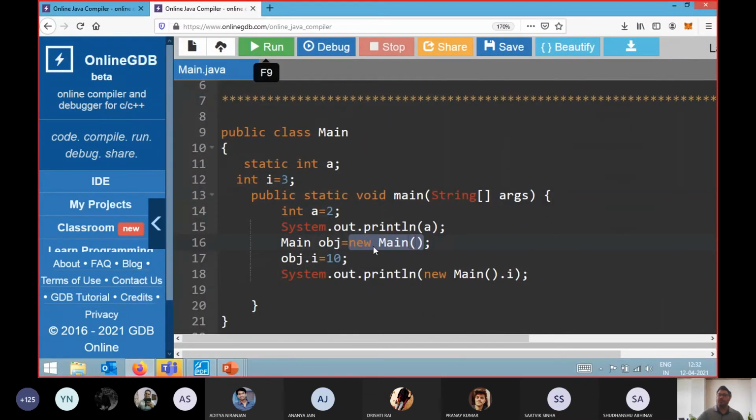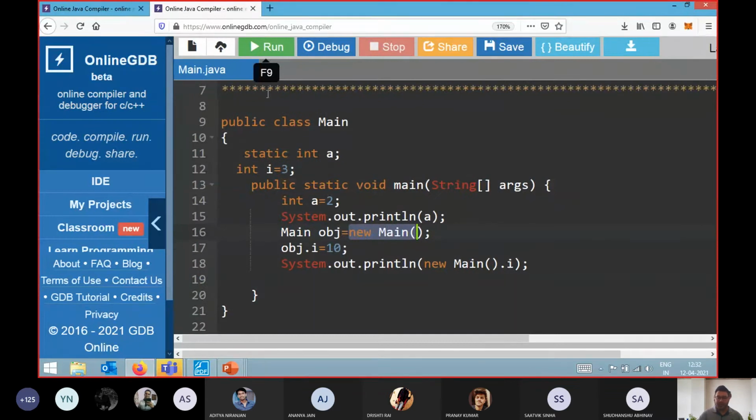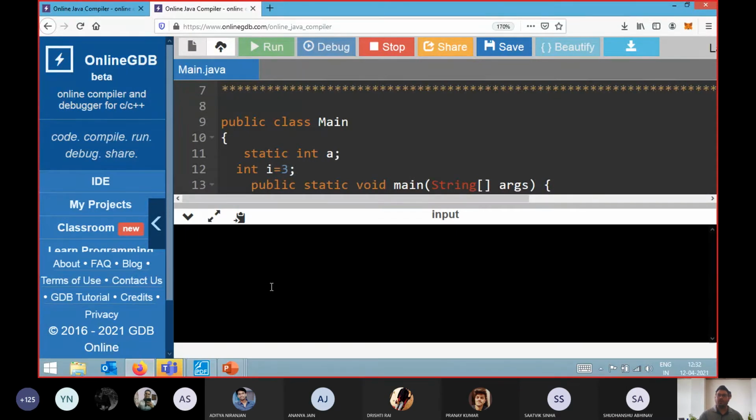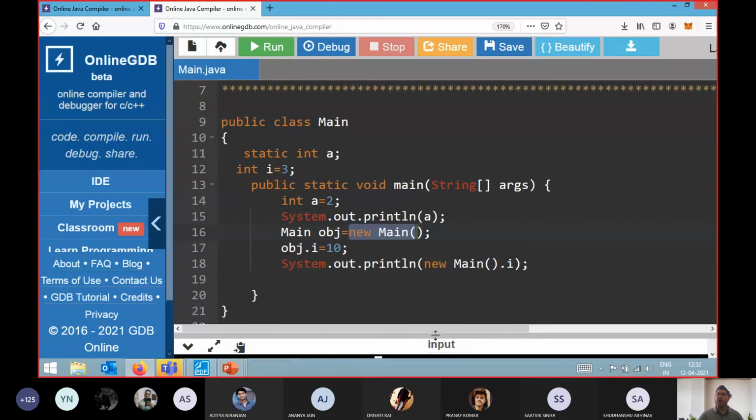Yes. What are we doing in this new main? We are creating an object. Okay, so let's see what output we are getting. I'm going to execute this code, and the output we are getting is 2 and 3. Now how we are getting 2 and 3 is very important.